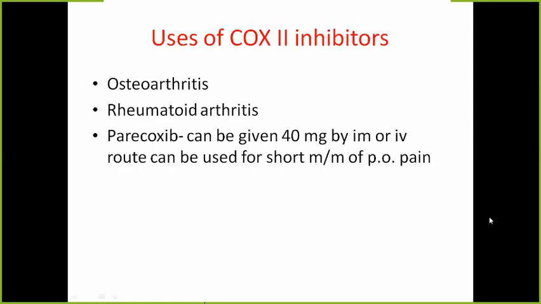The uses of COX-2 inhibitors are in osteoarthritis and rheumatoid arthritis. These are chronic conditions which require painkillers for a longer time. And because these drugs are devoid of gastrointestinal side effects, they are chosen. Parecoxib can be given by either intramuscular or intravenous route, and it is the only COX inhibitor which can be given so. All other coxibs or COX inhibitors are oral.